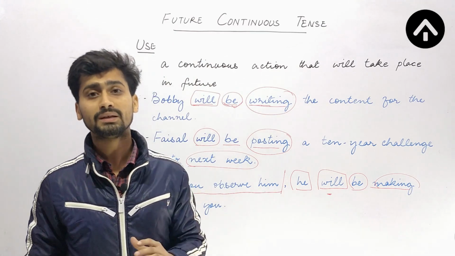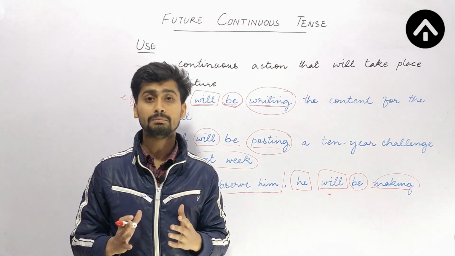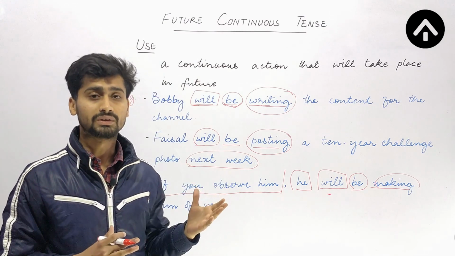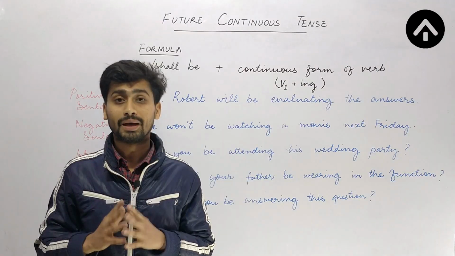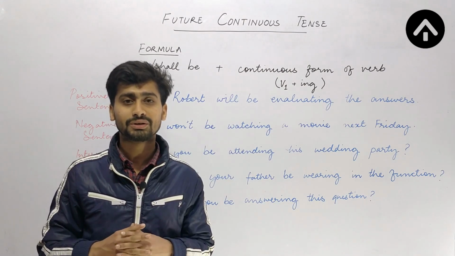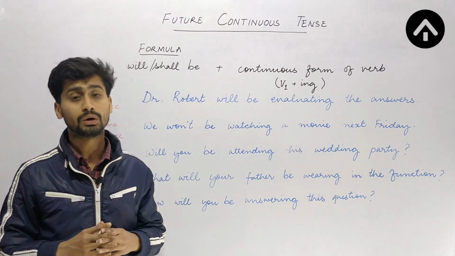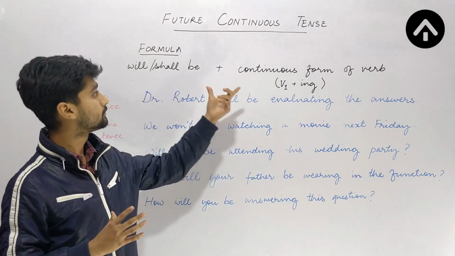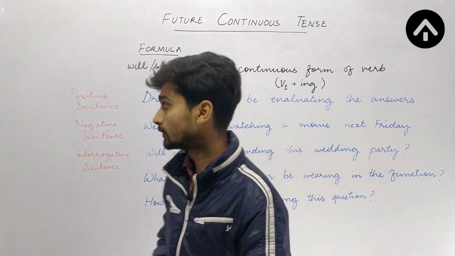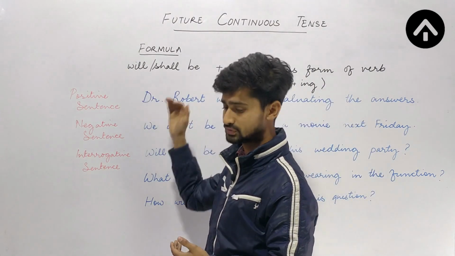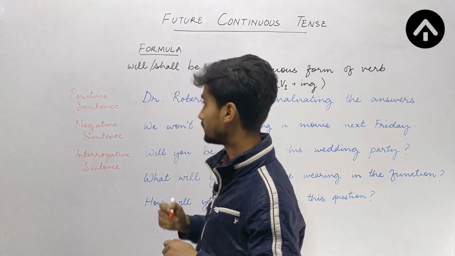Now we will be discussing its formula, how to frame the different types of sentences of future continuous tense. If you want to know the structure of future continuous tense sentences, it is very necessary for us to have a look at the basic formula of this tense. So the basic formula will be like this. We will be using will or shall as the auxiliary verb.